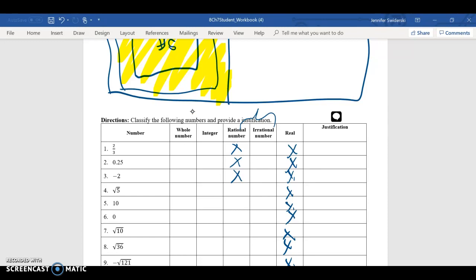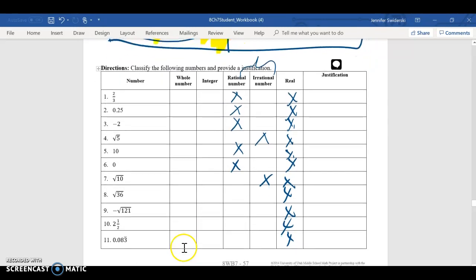Now, the square root of 5 is going to be irrational because when you type the square root of 5 in the calculator, it doesn't come out to be a whole number. It doesn't come out to be a pretty number. The decimals do not repeat and the decimals do not terminate. So it's irrational, okay? The other one in here that's irrational is the square root of 10 for the same reason.